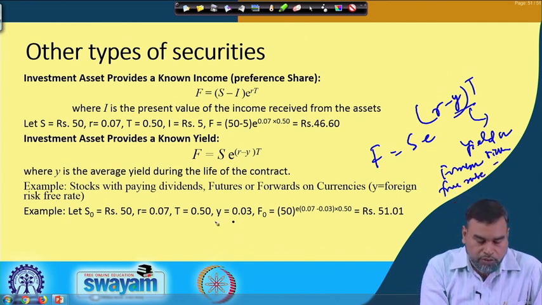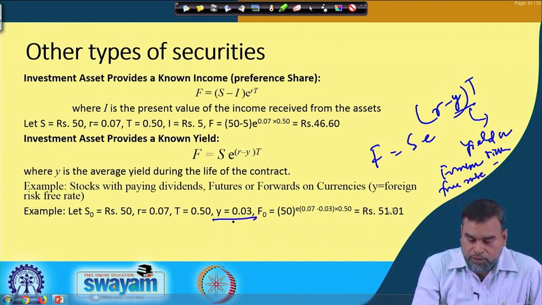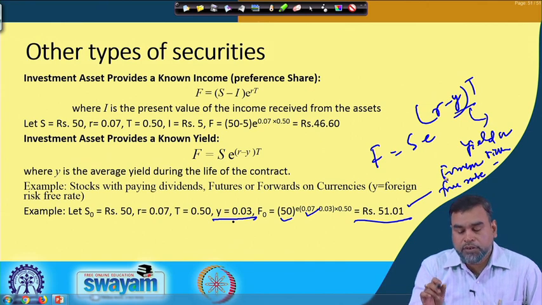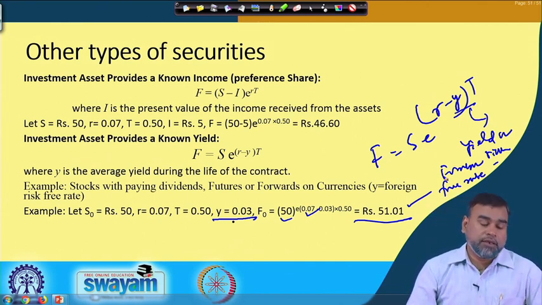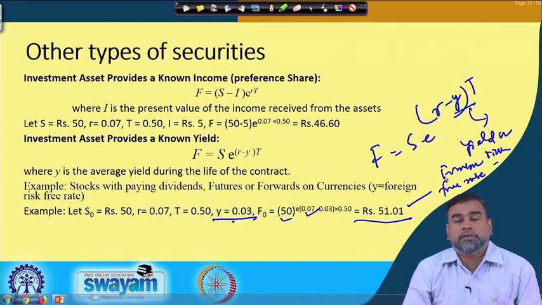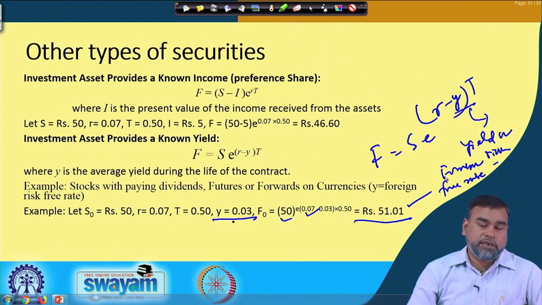So if y is given as 0.03, you can find 50 e to the power (0.07 minus 0.03) into 0.5, which is equal to 51.01. This is what happens for an asset that provides a known yield.